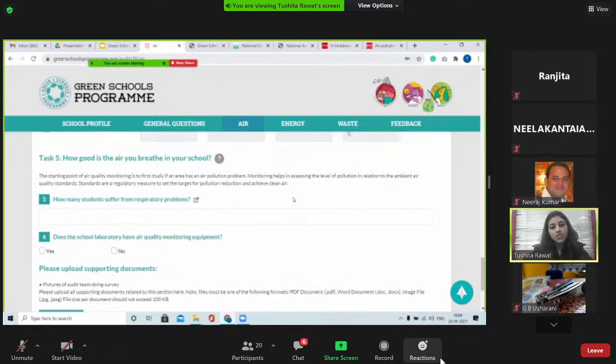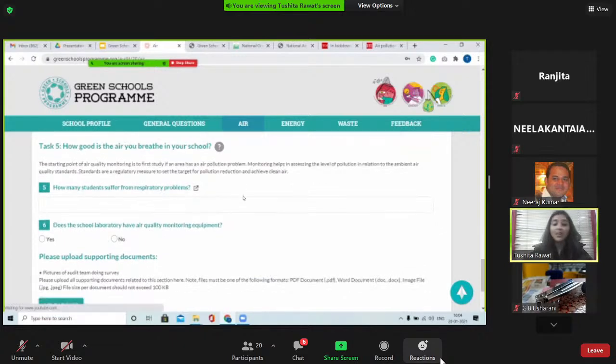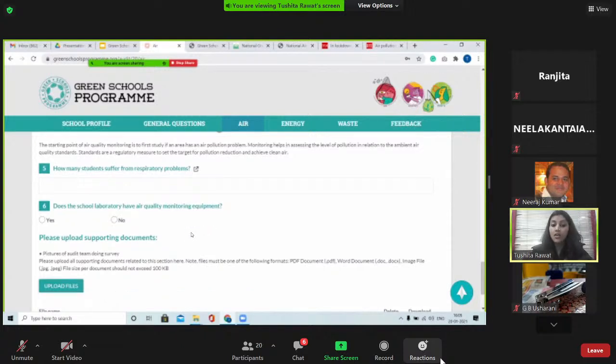Then the next question and the next task is about the air quality in the school. So we asked you for the data of how many students suffer from respiratory problems, whether or not there's a laboratory in school that monitors air quality. And it's fine if there is no laboratory in the school, because then students come up with creative solutions.